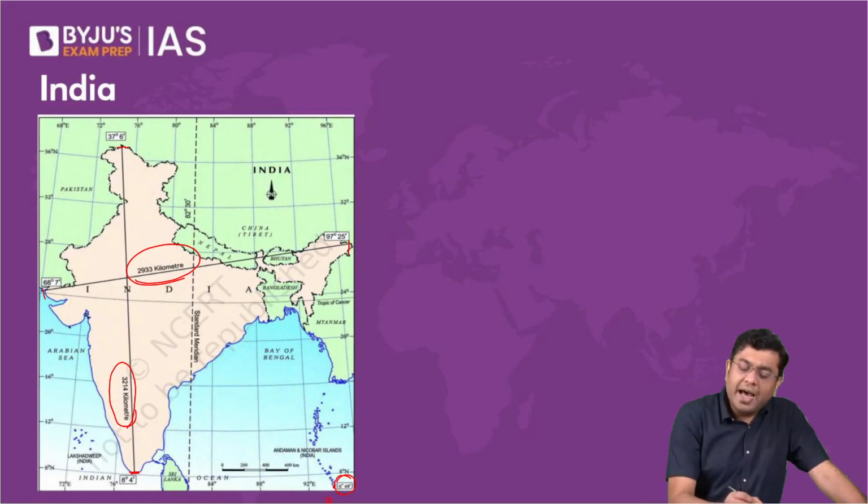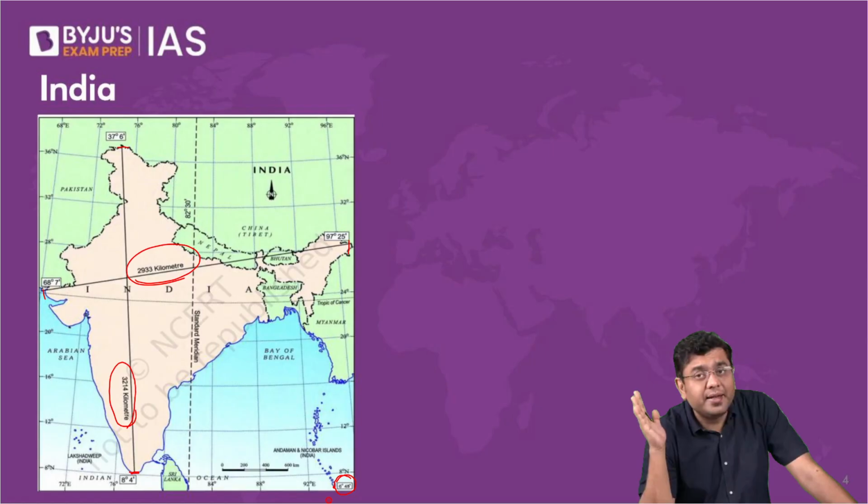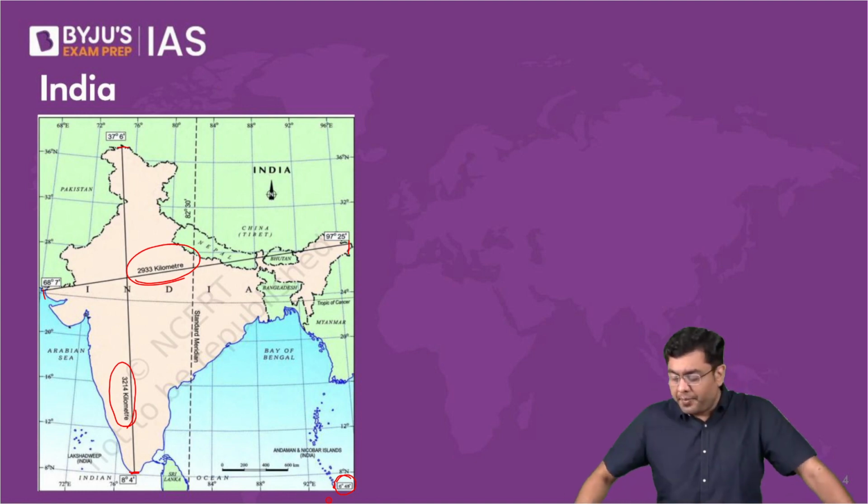Okay. Now, ideally, we have one time zone. The time zone passes through roughly the center, not the exact center, of the east-west extent of the country, and that is chosen as the designated time zone. And this passes through various different states that will be relevant for your prelims. Okay.